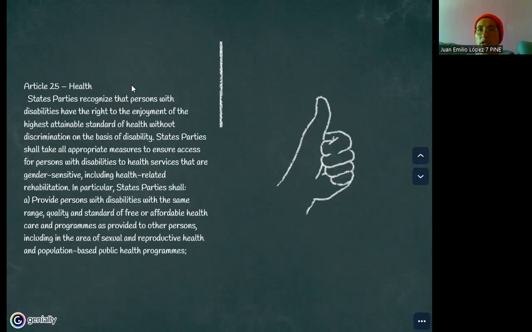It's the same with education. This article is the root of different laws in different countries. In Ecuador, for example, this article on health is useful for the government to create different IDs for people with disabilities. With this ID, we can show the disability that we have, the number of the disability, and the level of disability that these people have.